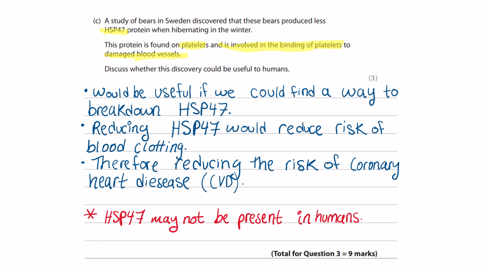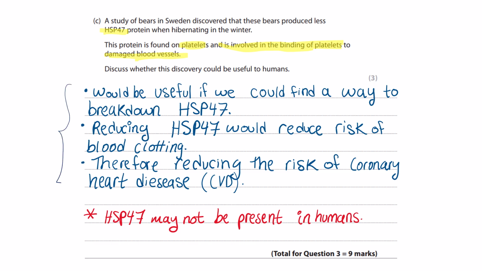Okay, so this could be useful and not useful at the same time. So let's talk about it possibly being useful. It would be useful if we can find a way to break down HSP47. Why, you may ask? Because reducing HSP47 would reduce the risk of blood clotting, because from this question we established that HSP47 basically makes blood clots, so reducing it will reduce the risk of blood clotting, therefore reducing the risk of coronary heart disease.